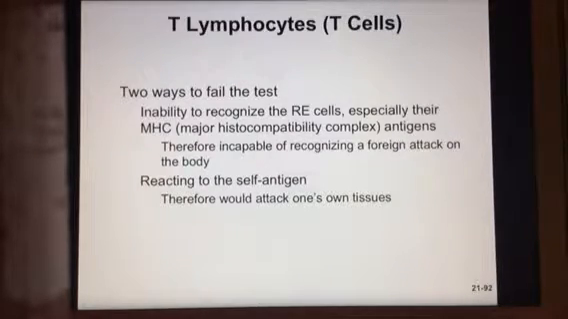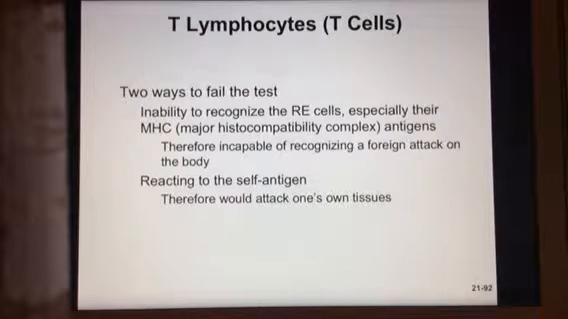But the T cells could possibly fail the test. In fact, many of them do. Maybe they don't recognize the correct antigen. If they don't recognize their own antigen, then they're going to have trouble recognizing a foreign antigen. Or if they react to the self-antigen, that's also a problem, because then they would be attacking their own tissues.